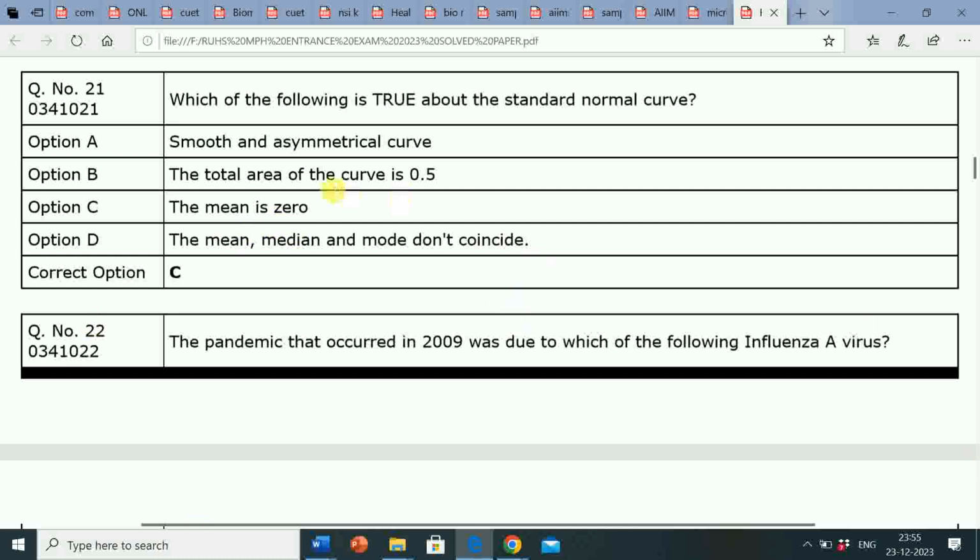So the question is, which of the following is true about the standard normal curve? The mean is 0. This is true about the standard normal curve. So for the standard normal curve, the mean is 0. And options A, B and D, that is smooth and asymmetrical curve, the total area of the curve is 0.5, and the mean, median and mode don't coincide, are not true about the standard normal curve.